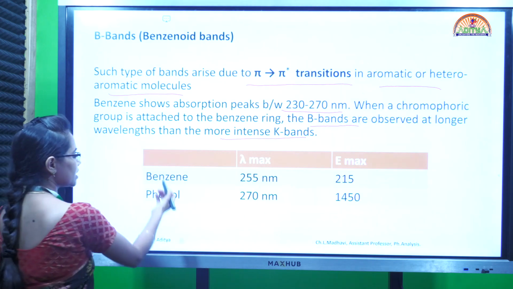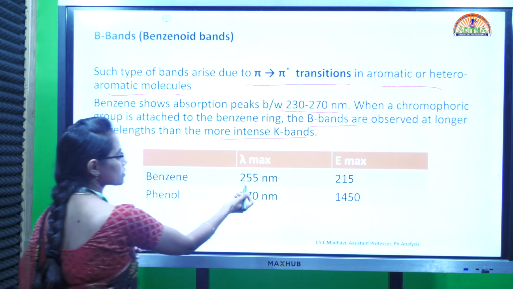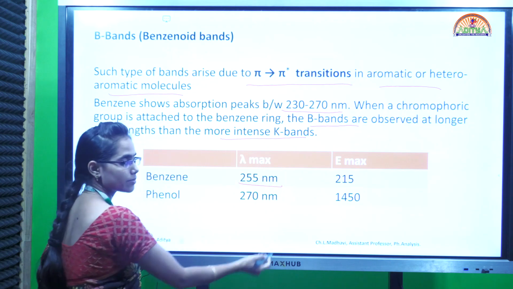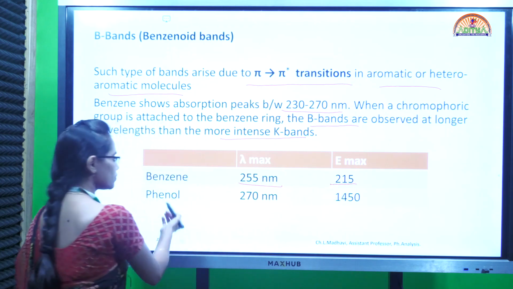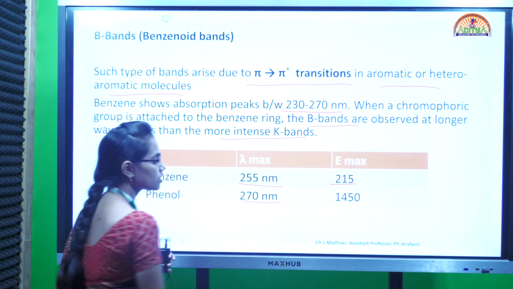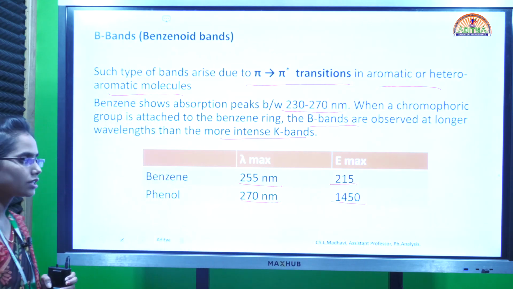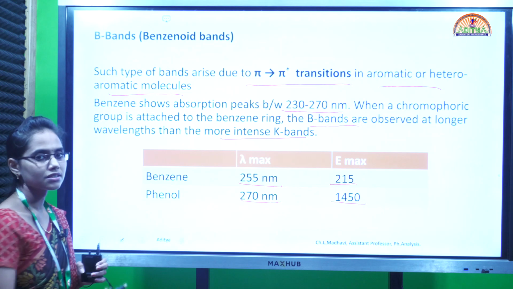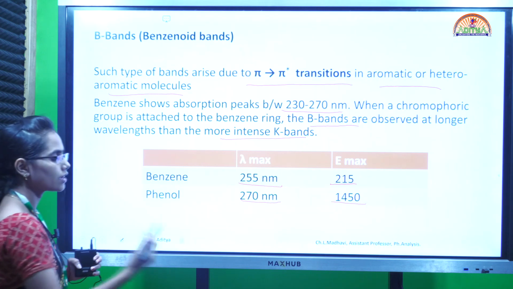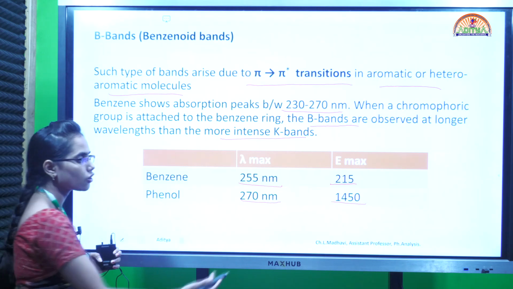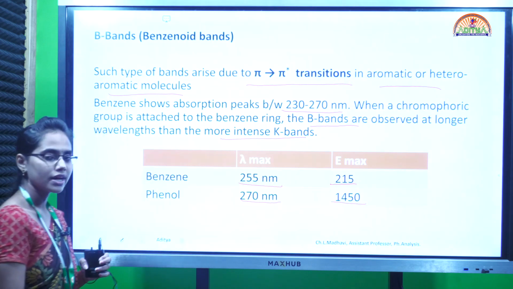For example, we have benzene and phenol. Benzene lambda max value is 255 nanometer and E max 215. Phenol has 270 nanometer and E max value of 1450. Whenever there is a chromophoric group, we see these B bands. When the wavelength is shifted to the longer side, obviously the E max value will also increase.